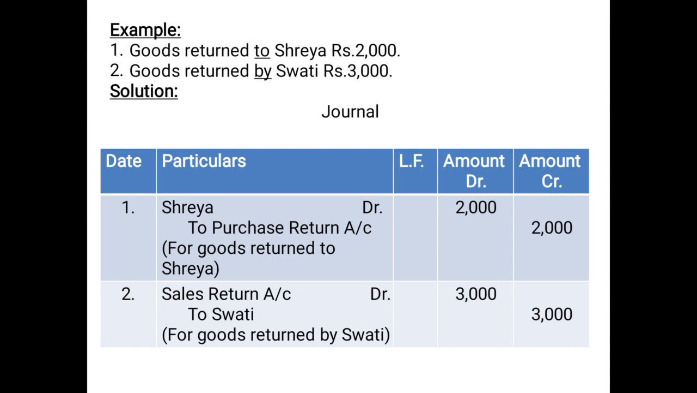Sales return account debited 3000 in the debit column in front of sales return account, to Swati. Now since Swati is a human being, we will not suffix the word account. So to Swati 3000. And what can be the narration for goods returned by Swati? So I hope the concept which we have discussed here and the entry examples are clear to you children.